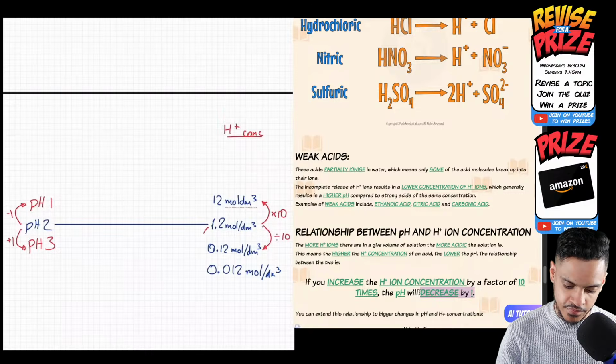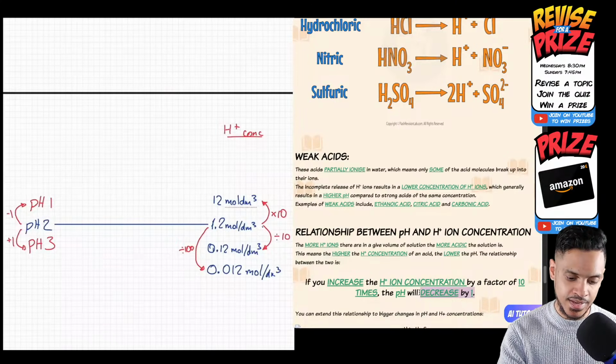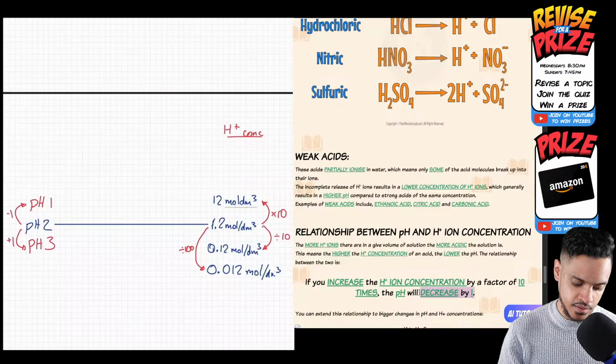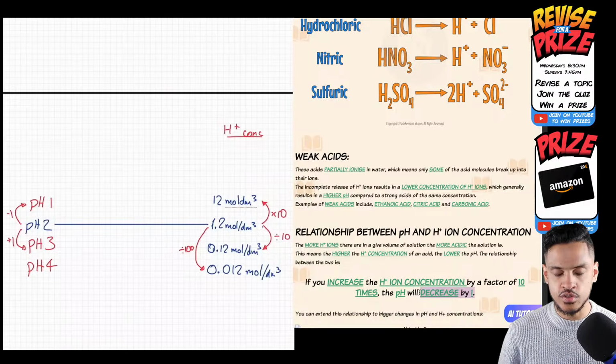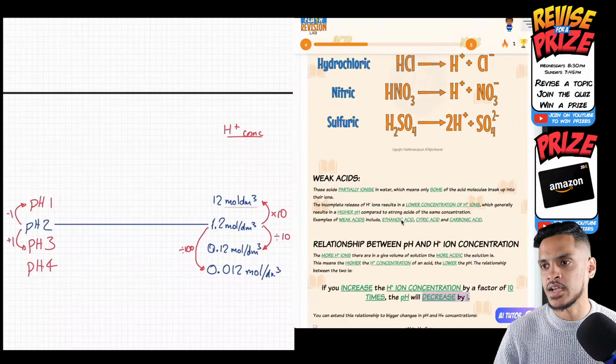We're basically dividing it by 100 this time. The pH here will be 4. Yes, it will be less acidic, so the pH will go higher. pH would be 4. So from this, you should be able to predict what the pH will be. All right. I hope that made sense, guys.